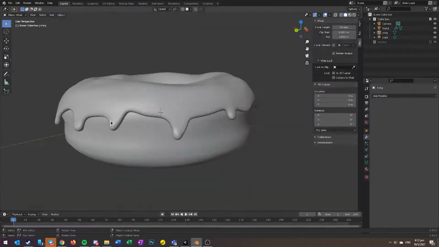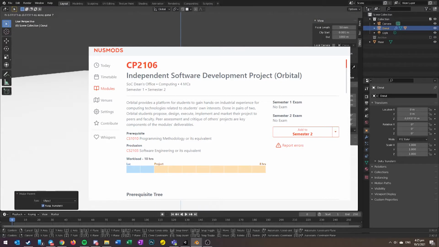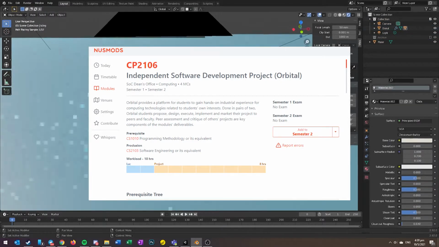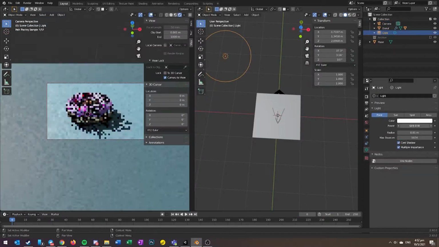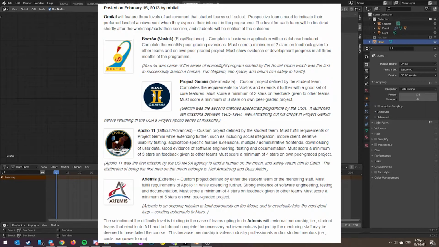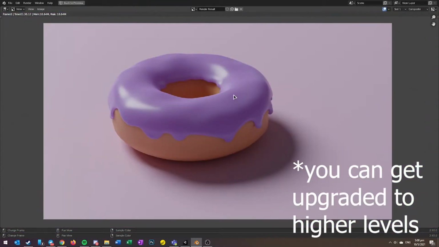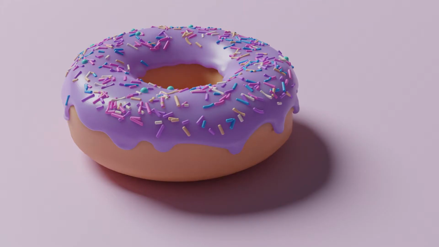For those of you who don't know what Orbital is, it's an independent software development project done in pairs of 2, and Orbital students propose, design, execute, implement and market their project to peers and faculty. This module is offered by NUS during the summer break. For Orbital you can choose 4 levels of achievement. We chose Project Gemini because we didn't want to think too highly of ourselves and we didn't have game development experience, but we do play games.